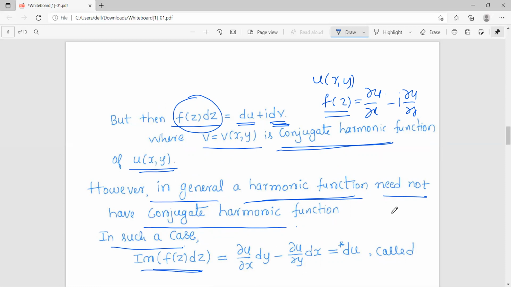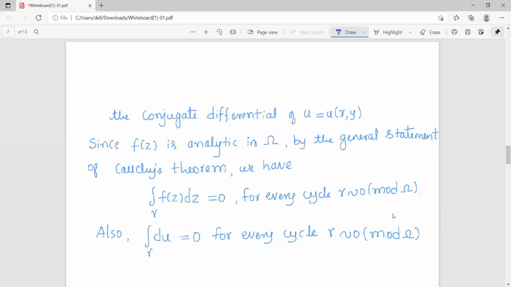So in such case, the imaginary part of f of z dz cannot be modified in that way. So the imaginary part remains as it is. That is dou u by dou x dy minus dou u by dou y dx, which we denote by star du, and we call it the conjugate differential of u.